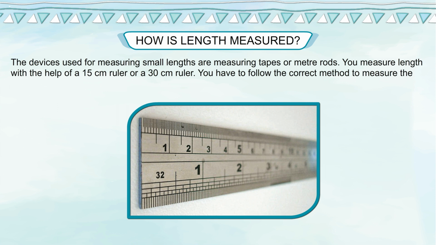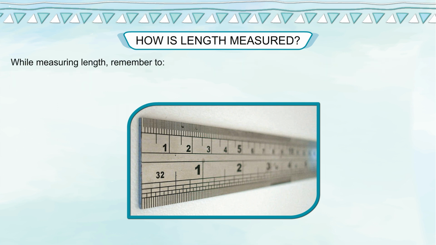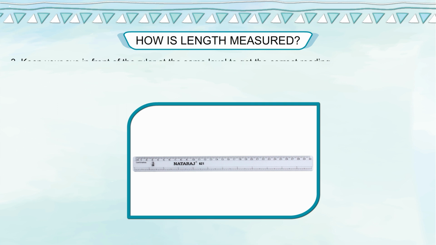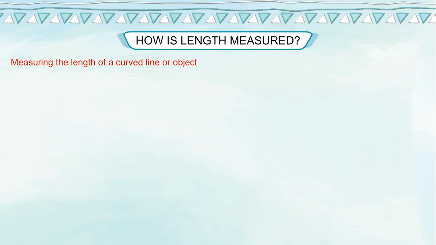You have to follow the correct method to measure the length of a given object. While measuring length, remember to start from the 1 centimeter mark on the ruler. Keep the ruler straight so that it is equidistant from the edge at all points. Keep your eye in front of the ruler at the same level to get the correct reading.